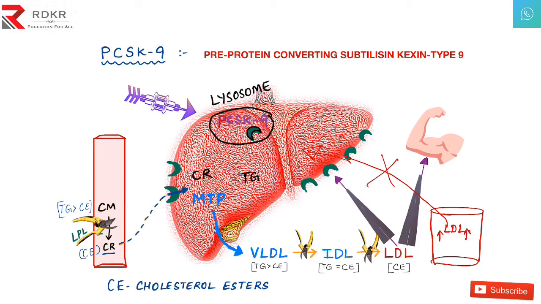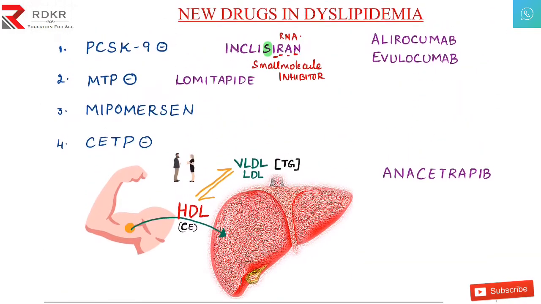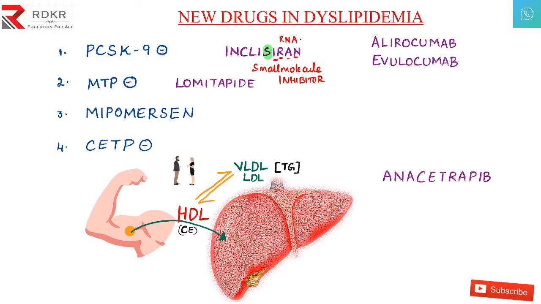And there is another thing: you can block the formation of the PCSK9 by using this inclisiran, or you can produce the arrows like this. These arrows are monoclonal antibodies. So when you produce monoclonal antibodies against the PCSK9, this blocks the function of PCSK9. These monoclonal antibodies are alirocumab, evolocumab. Okay, MAB is monoclonal antibody. So in this way we have blocked the PCSK9.